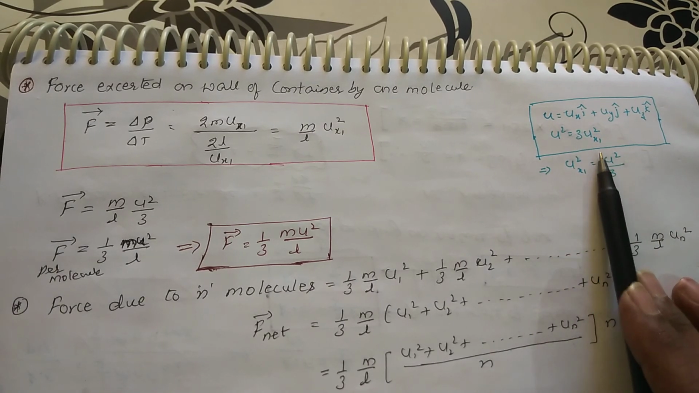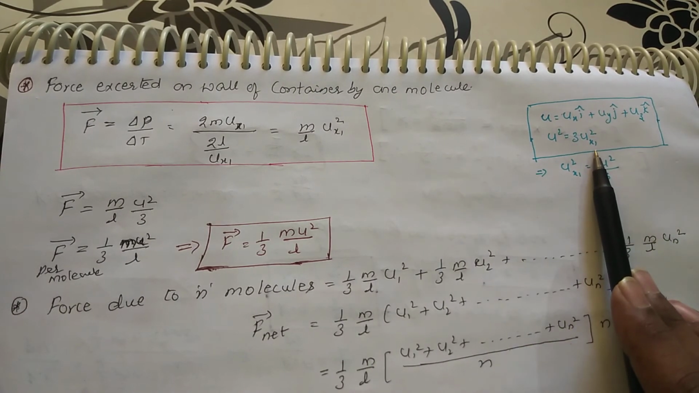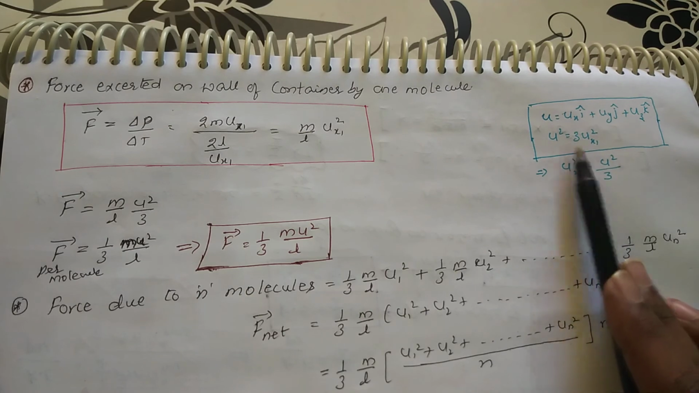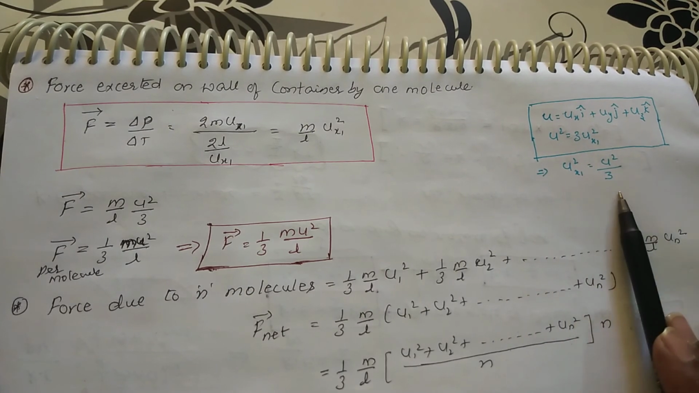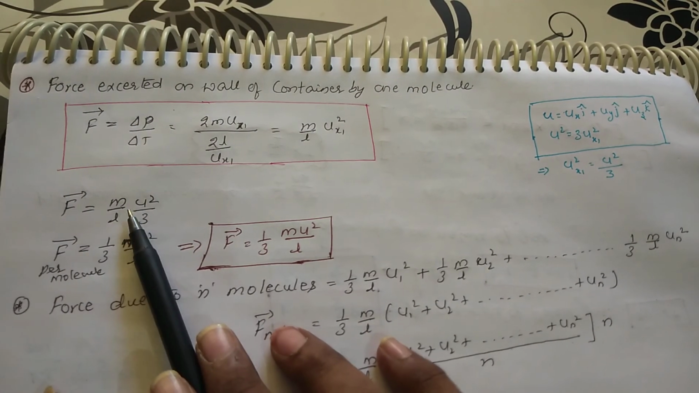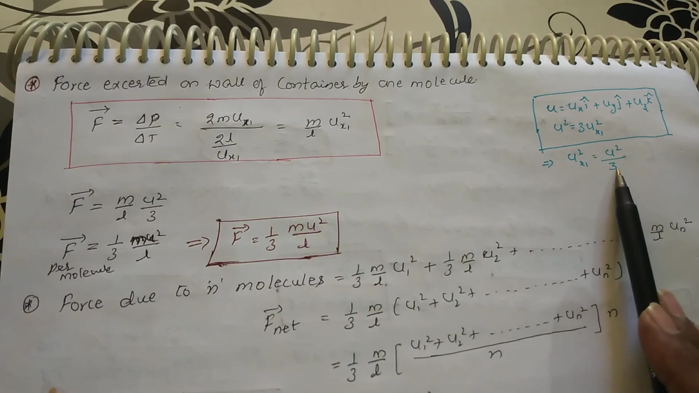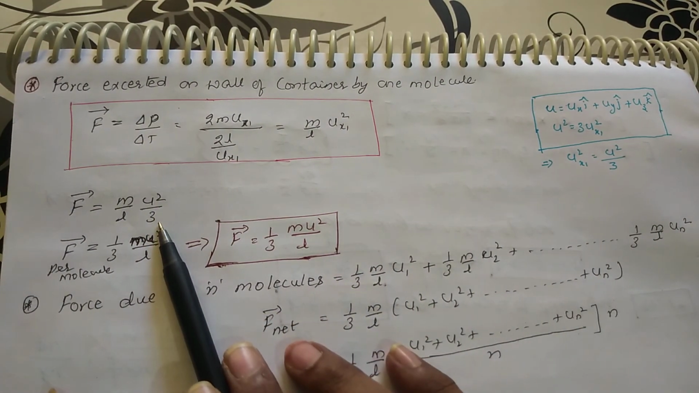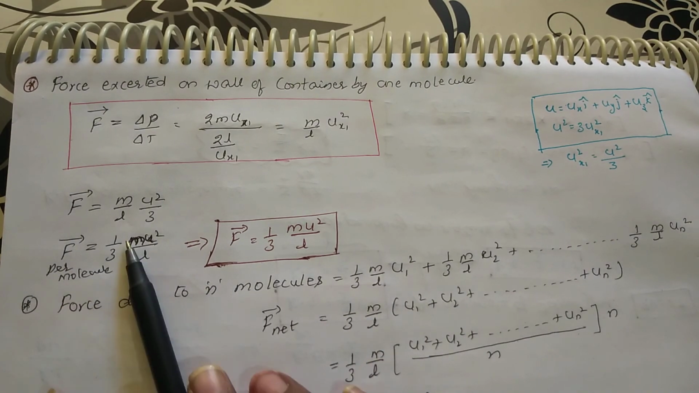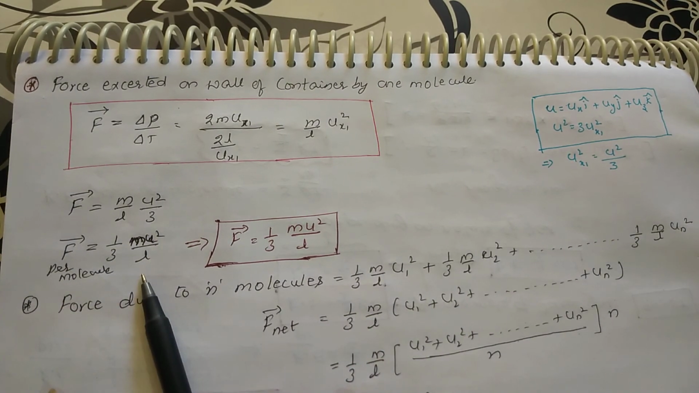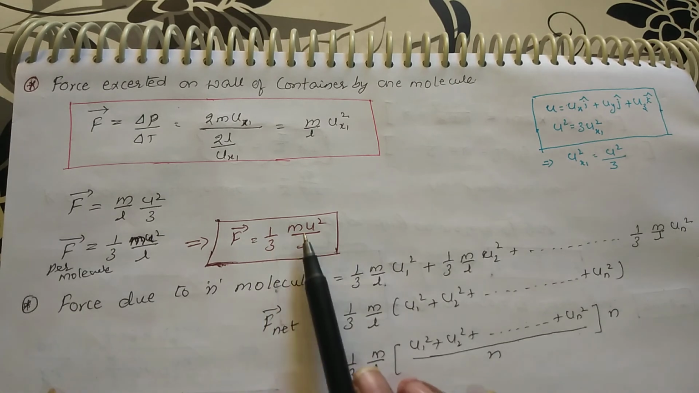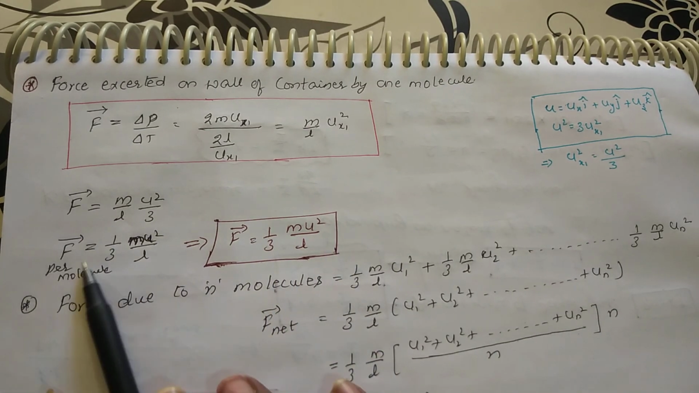And already we have learned in the first kinetic molecular theory postulates, if all velocities are equal, then μ square equals 3 μx1 square. Taking μx1 square as the subject, if you send 3 to this side, it becomes μ square by 3. So instead of μx1 you substitute this value, it becomes μ square by 3. So F per molecule will be F equals 1 by 3 m μ square by L. This is the force due to one molecule.